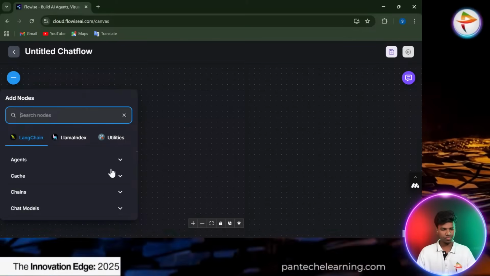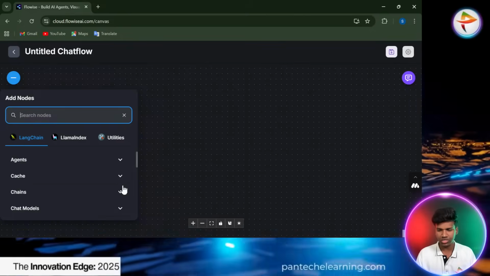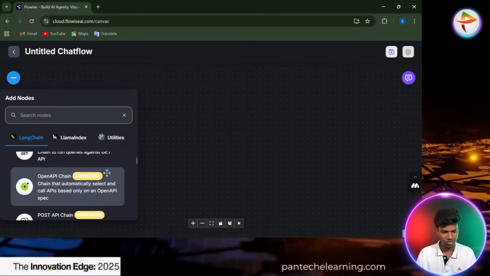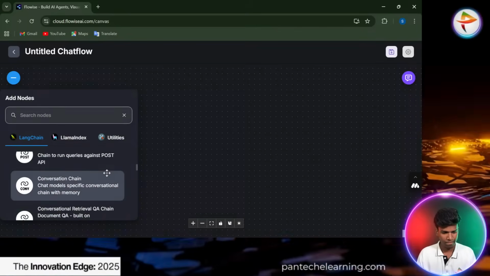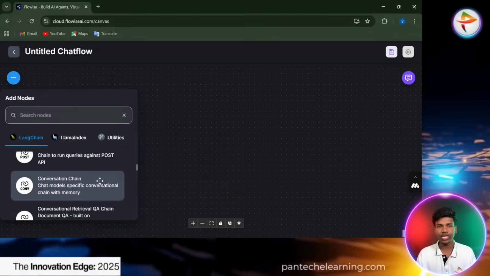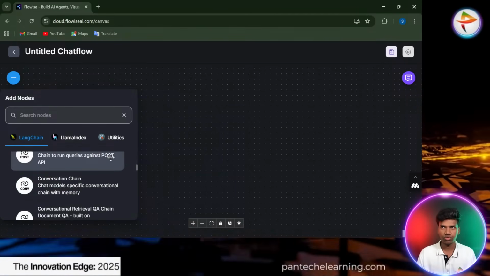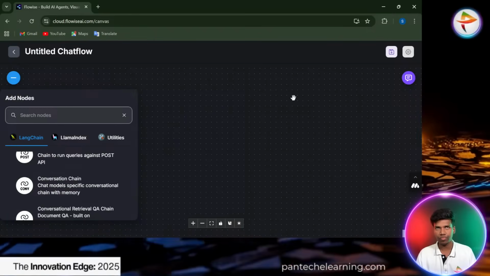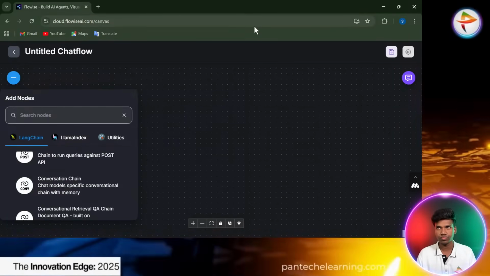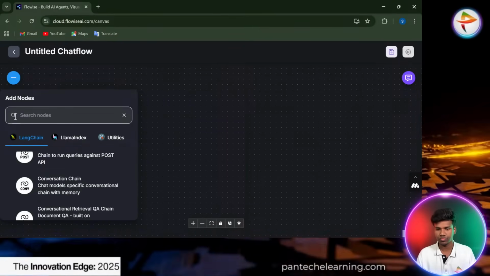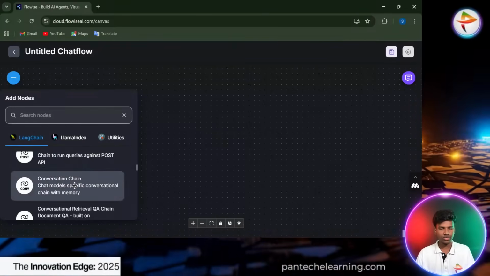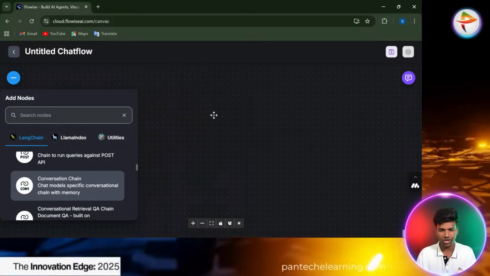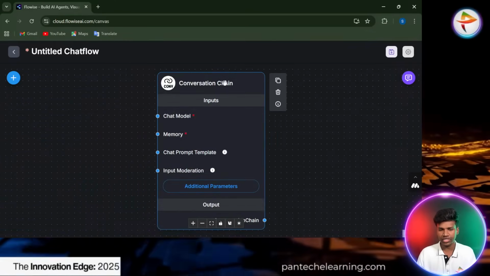Fine. So now we can continue with the process. We have to follow the chains. First we can follow the chain. I already told you about the conversation chain. This is the major node. So I can start with that conversation AI. You can click or just drag and drop here to create the node like this.